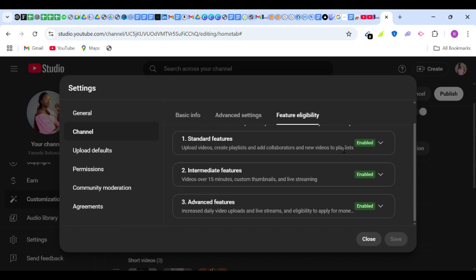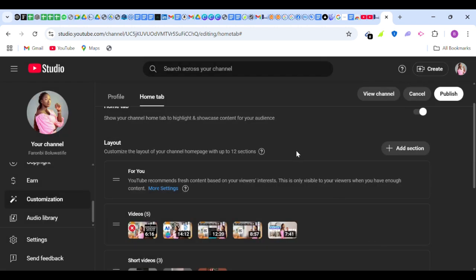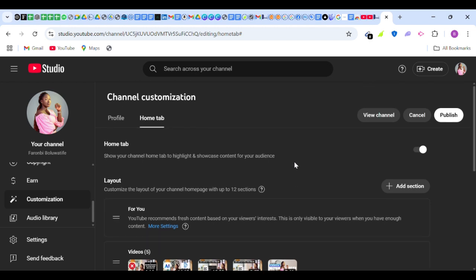I've already done all this, so this save button is not currently enabled. When you are done with all these things that I've mentioned, make sure that you click on this publish to publish every change that you have worked on.